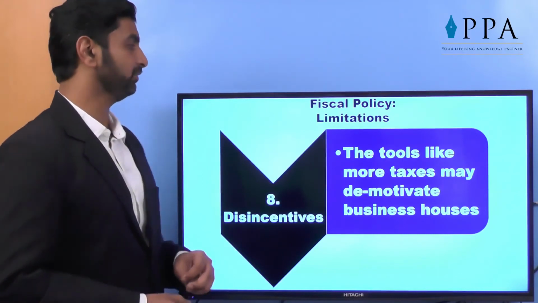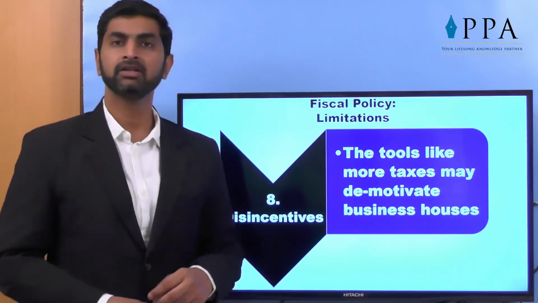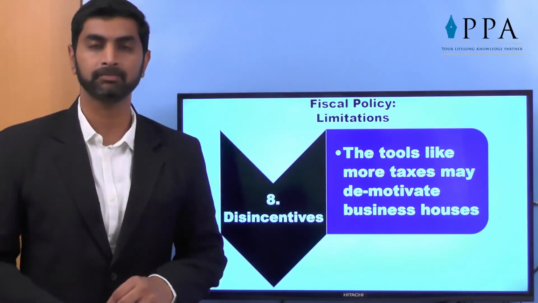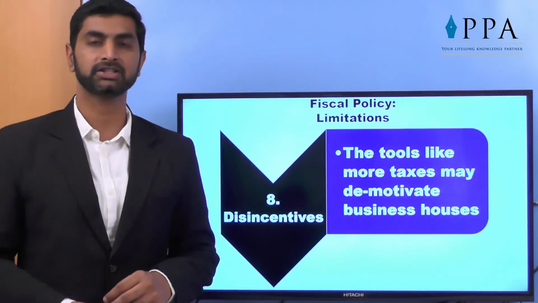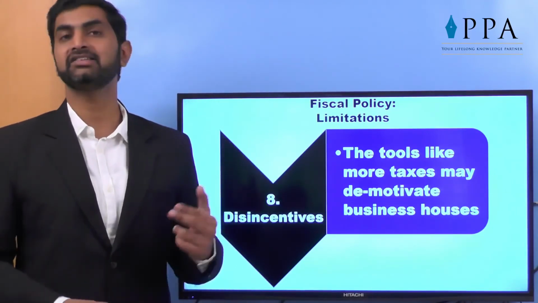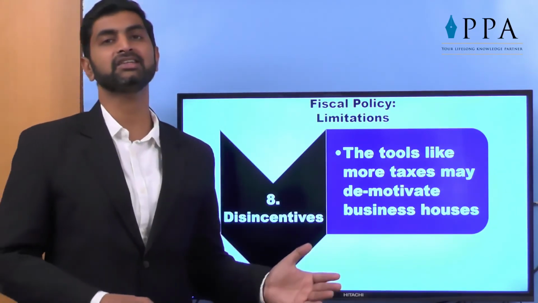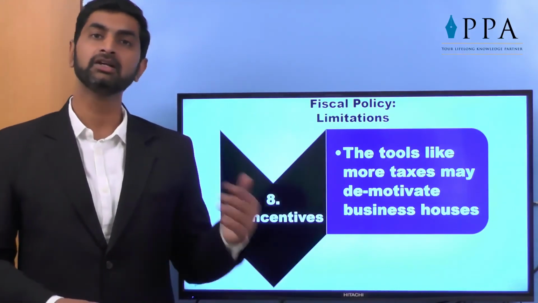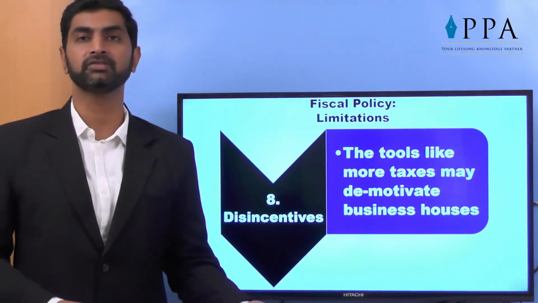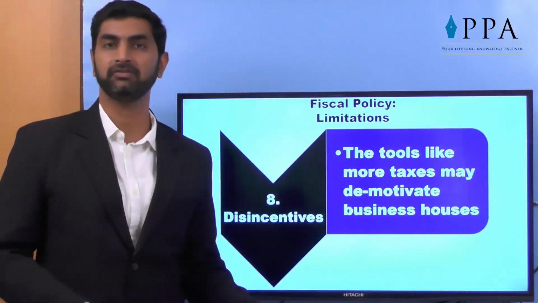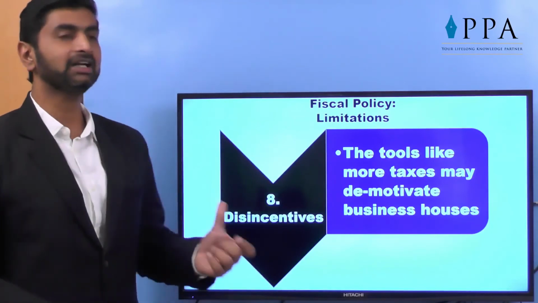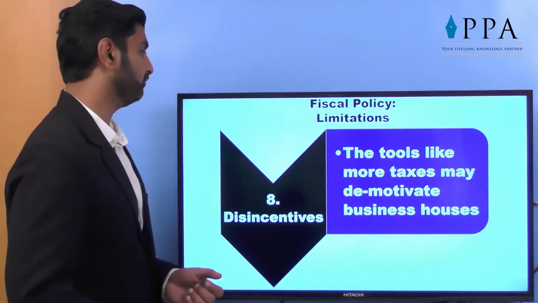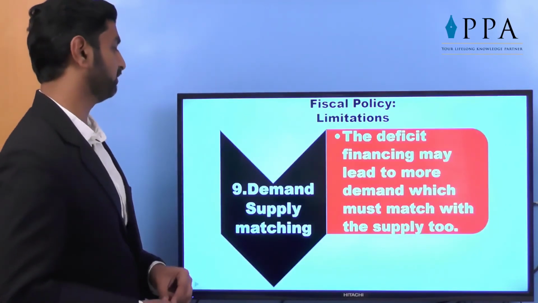Then disincentives, that is, tools like more taxes. It is generally said, and easily said, that the government should charge more taxes from the public or from the production houses. But practically, is it so easy? When higher taxes are charged on the investors, manufacturers or suppliers, maybe they will be demotivated to produce more. It will lead to unemployment and deflation also. So just saying reduce the taxes or increase the taxes is easy, but practically it's very difficult. It will demotivate the manufacturers.